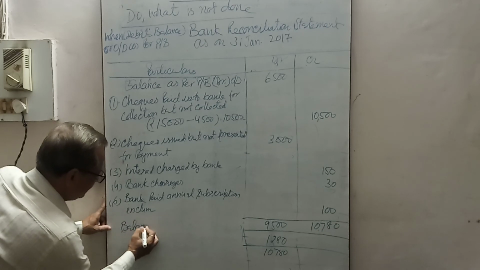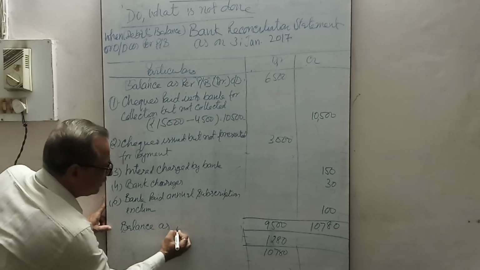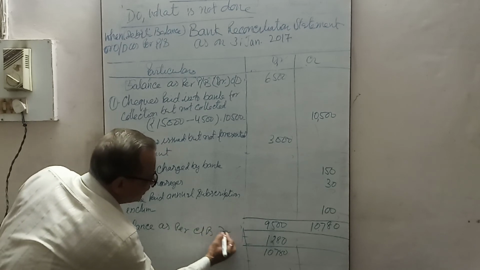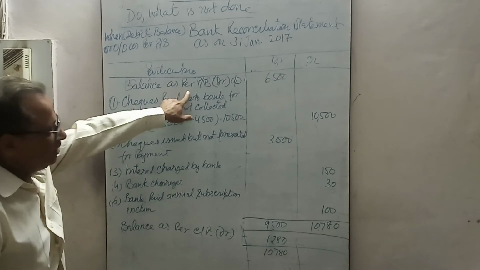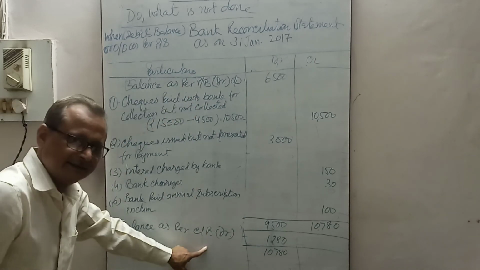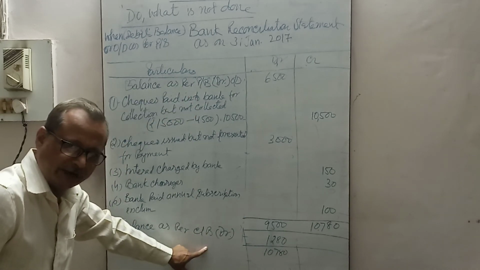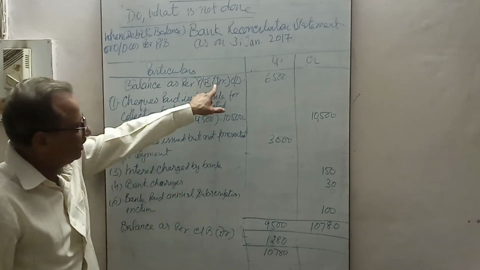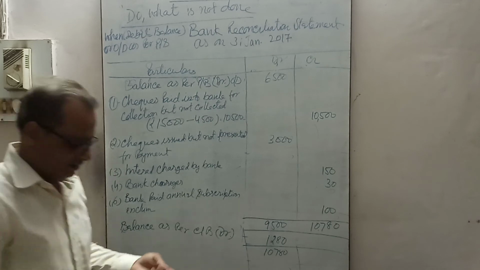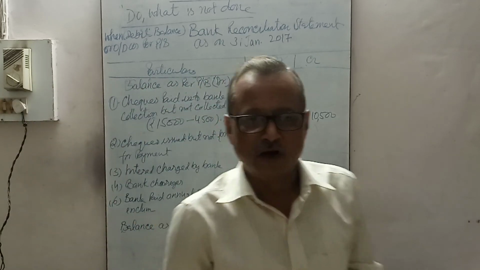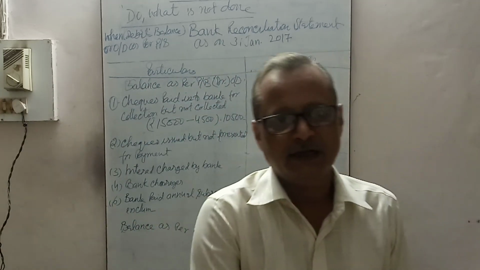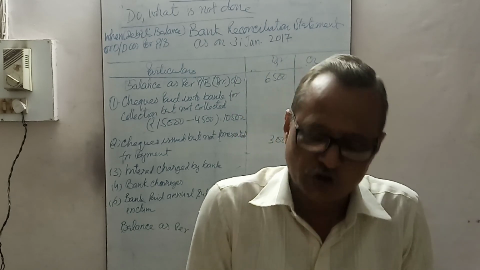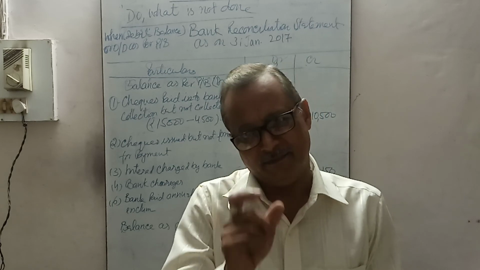Balance as per cash book. Which balance? Debit balance. Favorable balance. Balance per passbook was debit balance. Now it is balance per cash book is also debit balance because of these items. It's favorable balance. It is unfavorable balance. Right? Now you learn how to solve the question by using this method. Now you do practice on it. And I will also explain how to use the plus and minus.